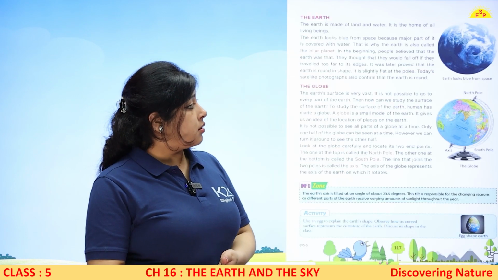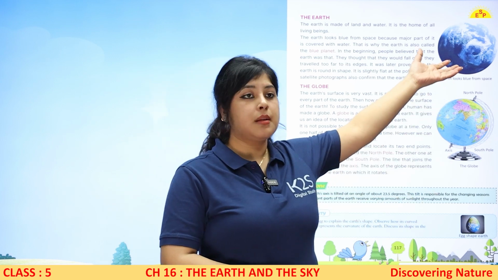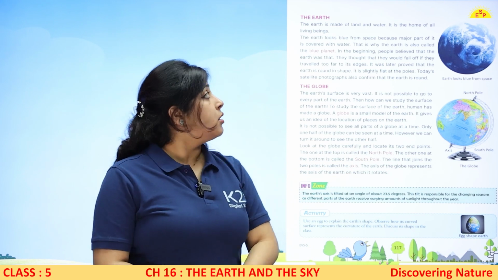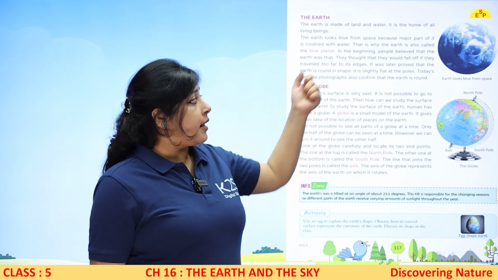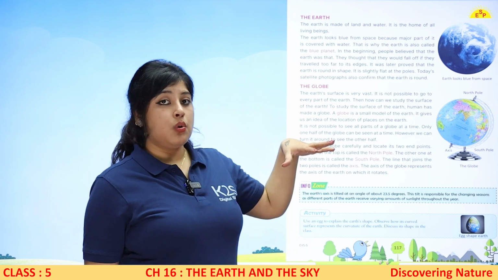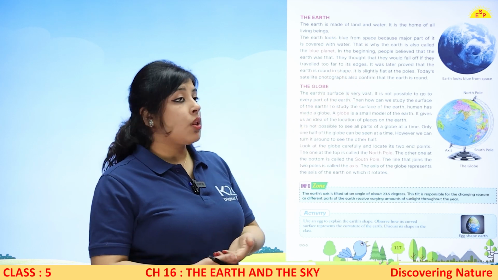Now the earth. Earth looks blue from space. Can you see in the pic? This is the planet Earth, the blue planet where we live. So the earth is made of land and water. Why is it blue? Because it has so much water. It is the home of all the living beings.